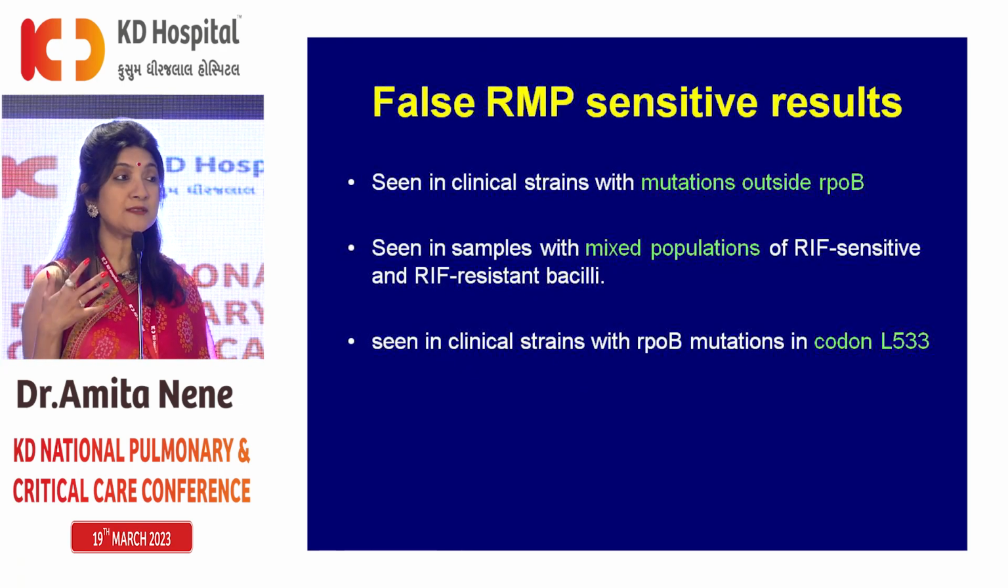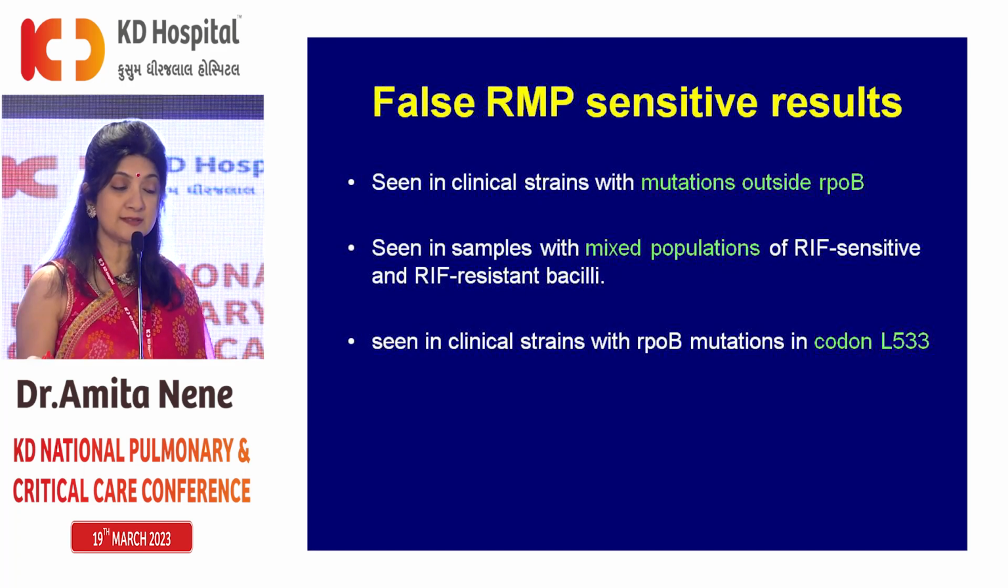So as we know, rifampicin resistance is picked up by detecting RPOB mutation. So 95% of patients have this, but 5% of patients have mutations which are outside the RPOB gene, and therefore the GeneXpert will miss this rifampicin resistance.